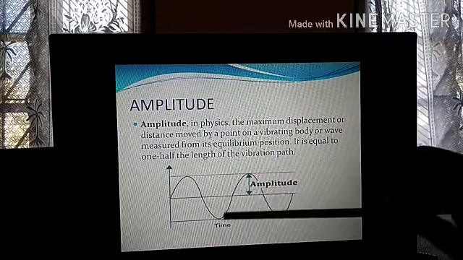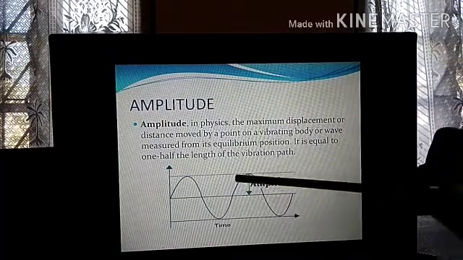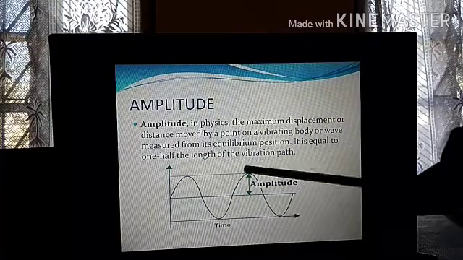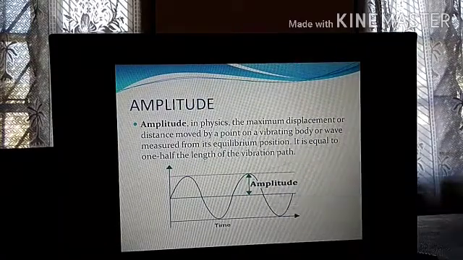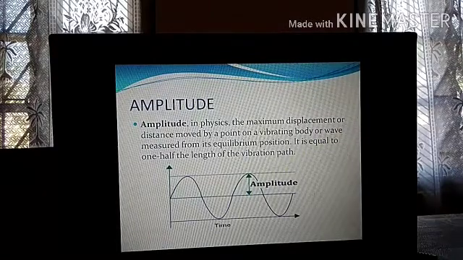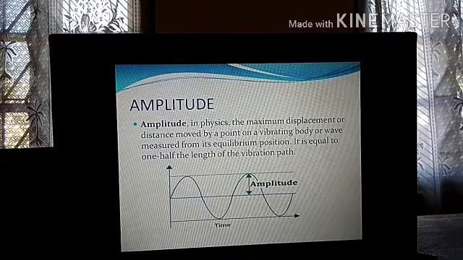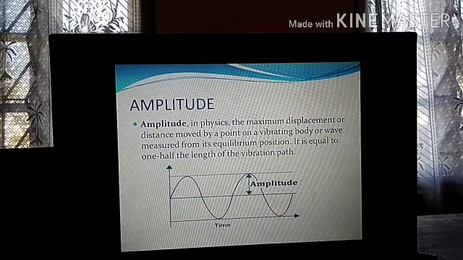This is the length, this is the whole length. From here to here is the length. But amplitude is not the entire length, it is the half. So it can be half here also, it can be here also. Anywhere, but it is the half. Just understand it simply, no need to go into details. I just gave you a brief idea, but we will study amplitude later in the higher classes.